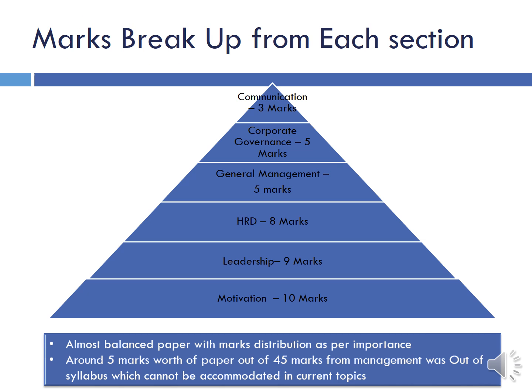So this is the marks breakup for each section, or rather topic, under the management syllabus. You can see that motivation, leadership and HRD contributed around 27 marks out of 45, and then general management contributed 5 marks, corporate governance 5 marks, and communication 3 marks. So this makes it a total of 40, and the remaining 5 marks worth of paper out of 45 from management was out of syllabus, which cannot be accommodated in these topics.